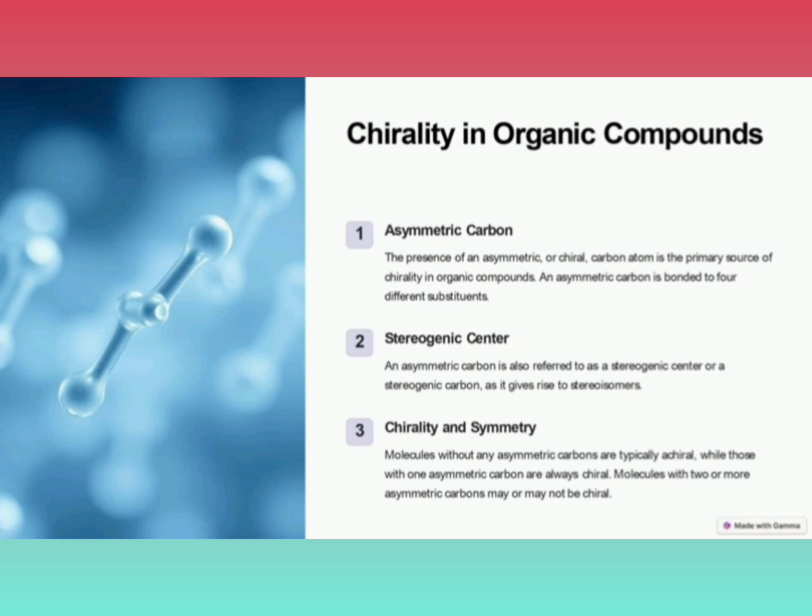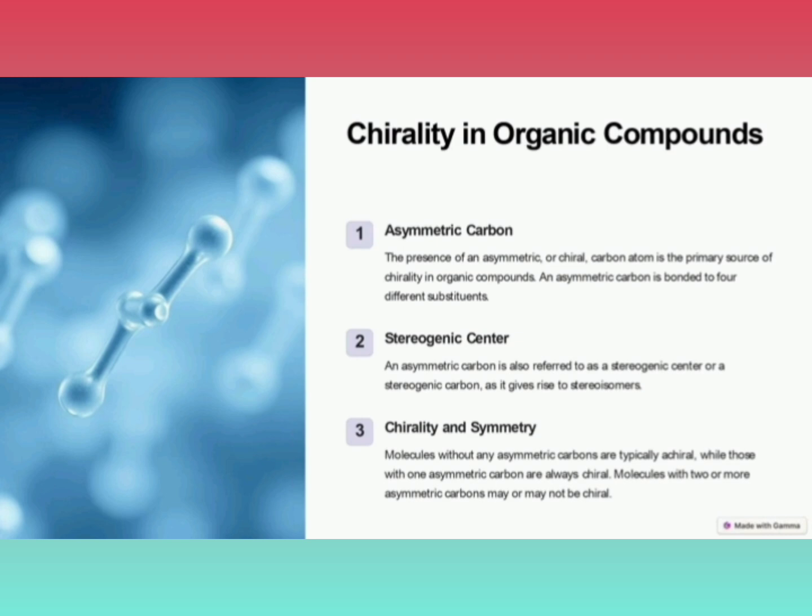Now let us see the term chiral carbon or asymmetric carbon. A tetrahedral carbon bearing four different substituents is said to be a chiral carbon. Molecules with a single carbon bearing four different substituents can exist as a pair of enantiomers which differ in the arrangement, that is the configuration, of these substituents. This carbon is otherwise called a stereogenic or stereocentric carbon. Thus, chiral carbon atoms are also referred to as stereogenic carbons or asymmetrical carbon atoms.